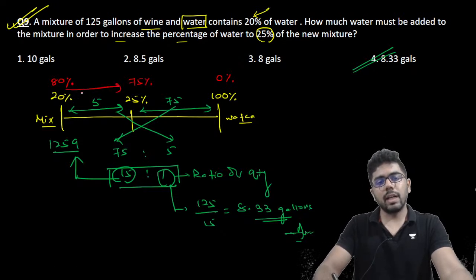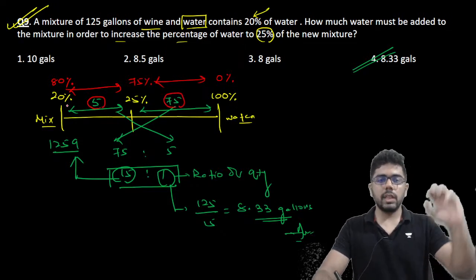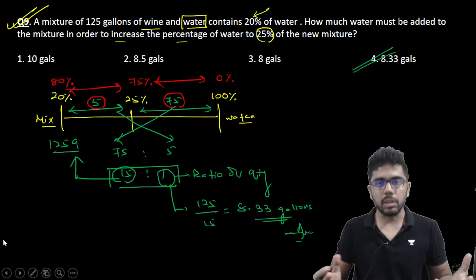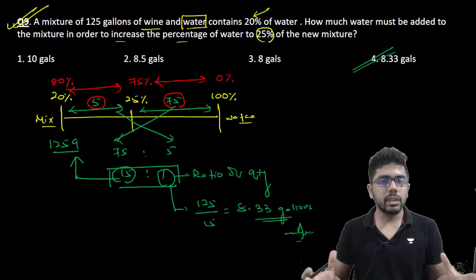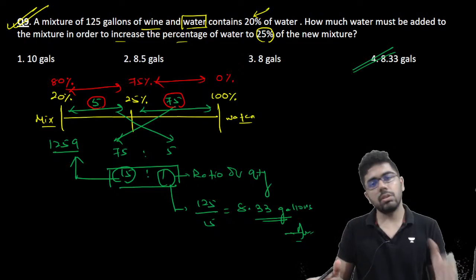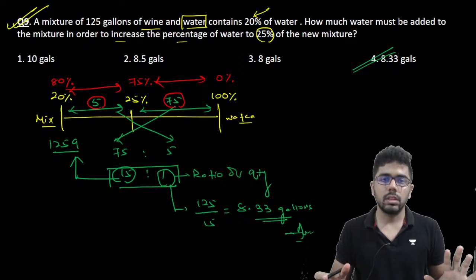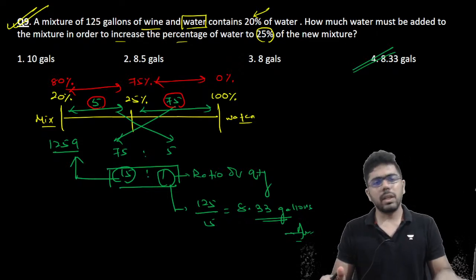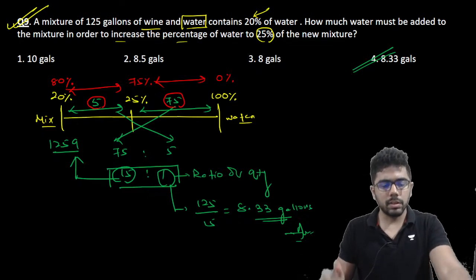But you still look at the gap, it is still the same. वही 5 and वही 75 है. But yellow one was taking water and solving and red one is taking wine and solving. But either ways, you'll get the same answer. Just make sure that you don't mix it up. Compare the concentration of any one entity on both sides. That is the most important thing to note in this case. बाकी तो principle of allegation.